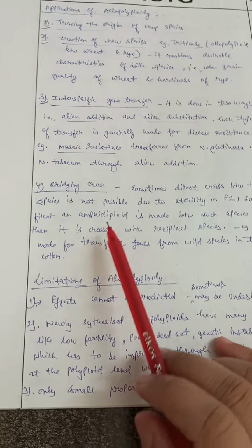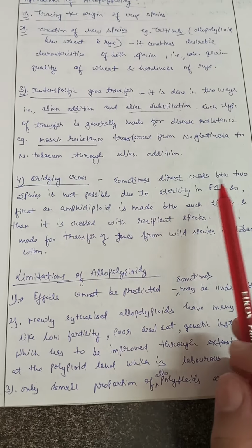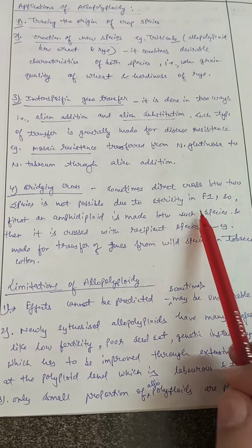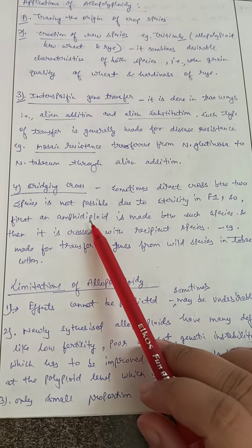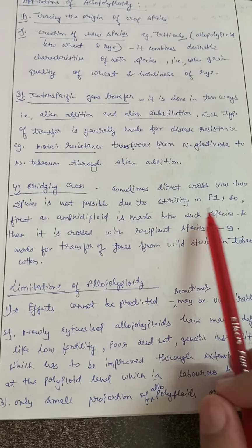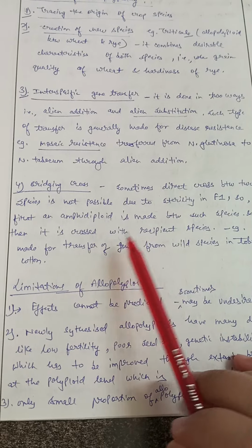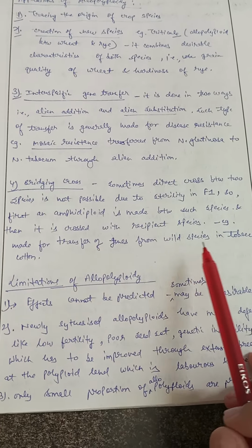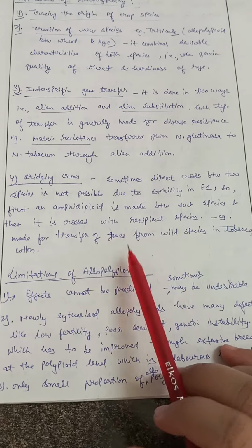Fourth is bridging the crosses. Sometimes the direct cross between two species is not possible due to sterility in the F1. So first an amphidiploid is made between two such species and then it is crossed with the recipient species. Example, made for the transfer of genes from wild species into tobacco and cotton.